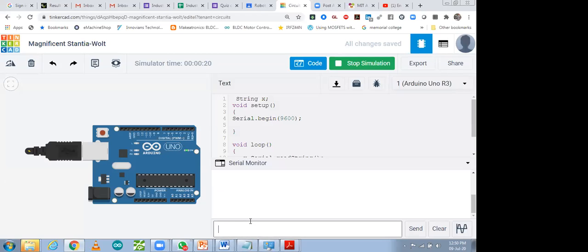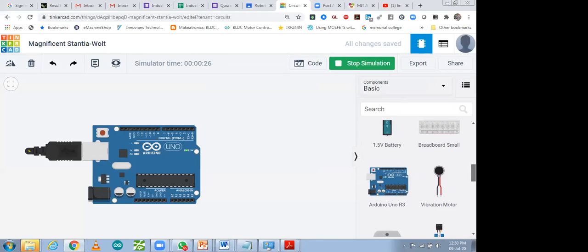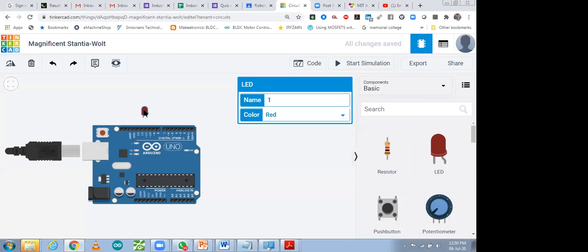So as I send data from my mobile phone, that is B, it will be displayed over here. Now if I want to put some condition, you can also do that, like turning my light on and off with a serial command.